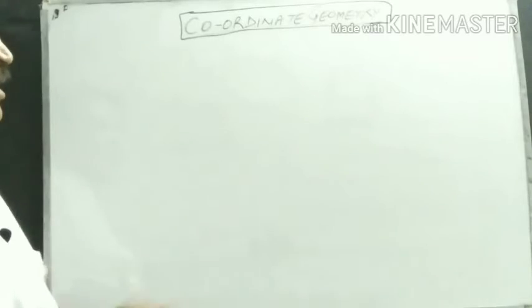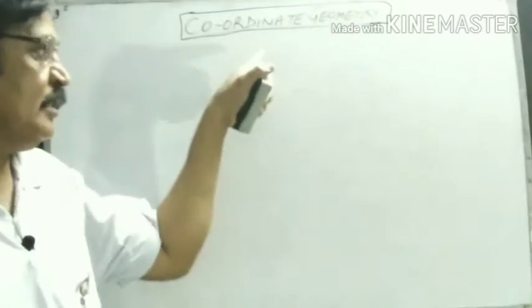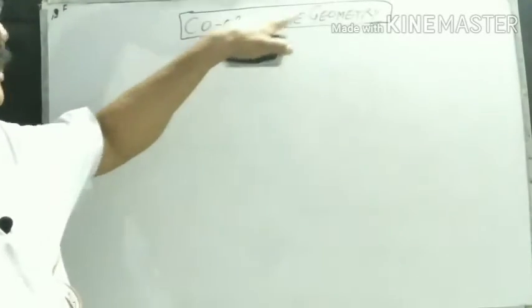Today we shall discuss coordinate geometry, the basic concept of coordinate geometry. Coordinate geometry is a very important branch of mathematics which unifies algebra with geometry. Today the topic is very important as far as ninth class is concerned. The basic concept will be discussed in coordinate geometry.